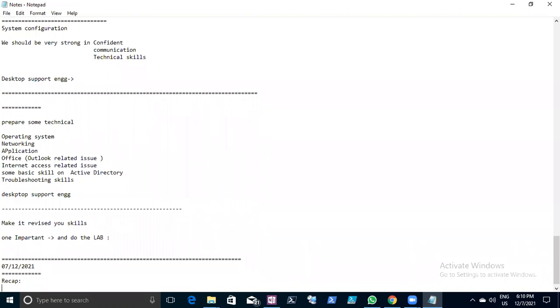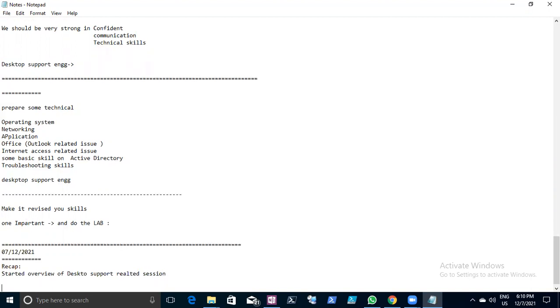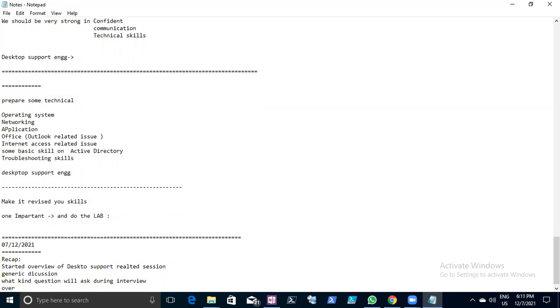Okay, let's have a recap of what we discussed in the last session. We started a discussion on network connections, an overview of the desktop support related session. It was a generic discussion, and we discussed what kind of questions we'll be asked during an interview. We overviewed all the topics.